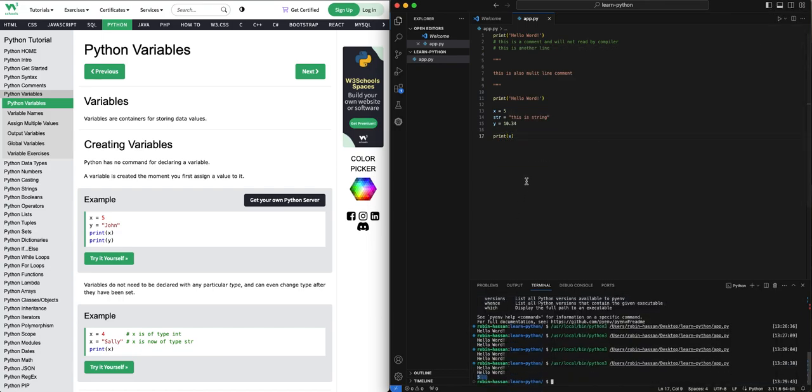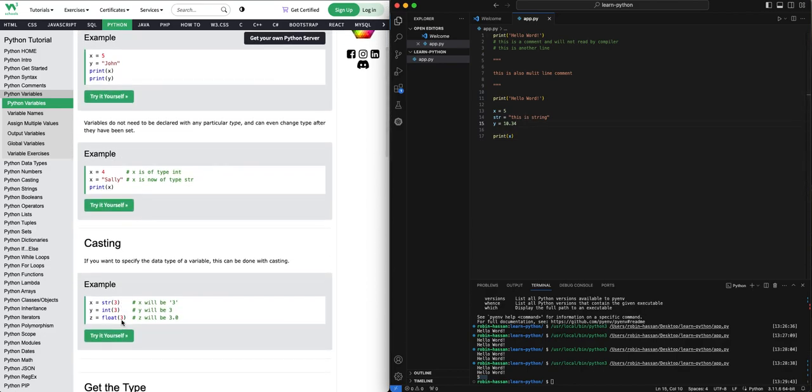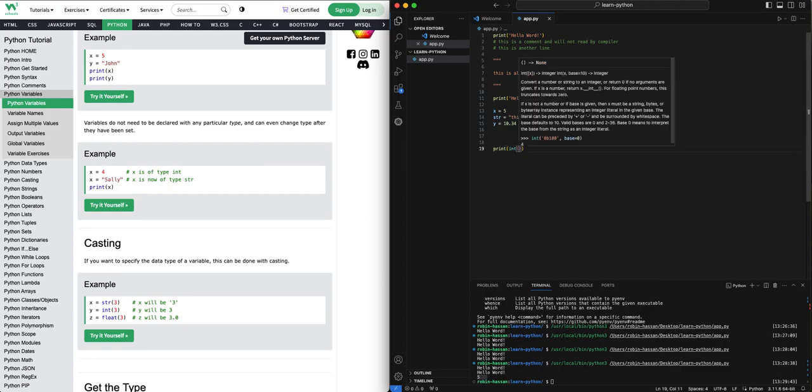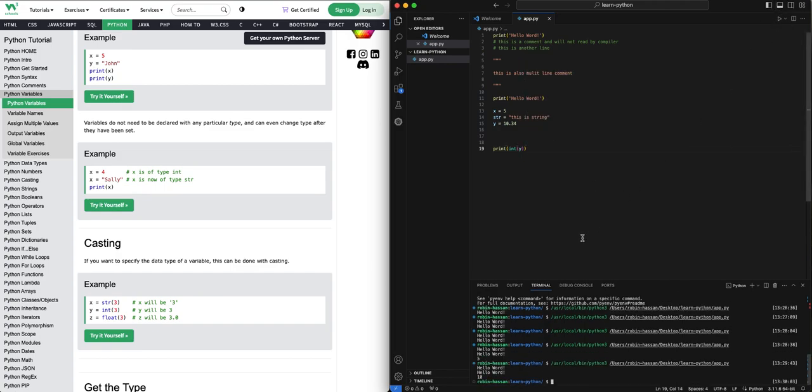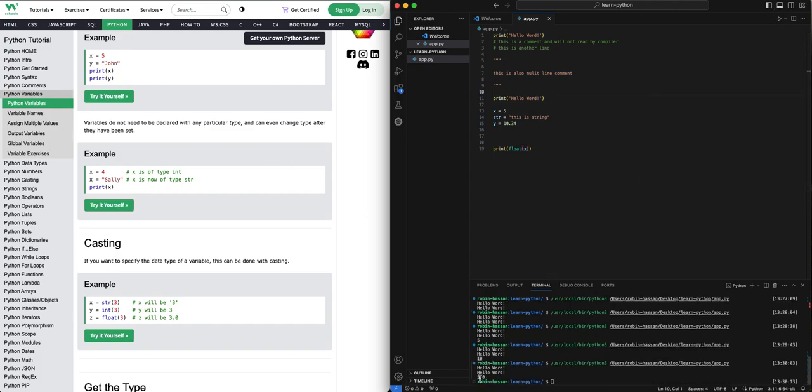It's just a holder. You can think about casting. Yes, we can do that. For example, we have y as 10.34, right? If we want an integer, we can do that. We have 10 become an integer. Now for float, we can do float of x. Now it will be 5.0.